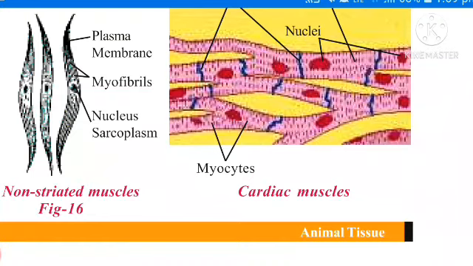These cells are long with pointed ends. Once observe this picture. Edges of these non-striated muscles are pointed ends having a single nucleus. These are present in the iris of the eye, seen in Aadhaar cards. They take photographs. They collected information about iris which is present in the eye.